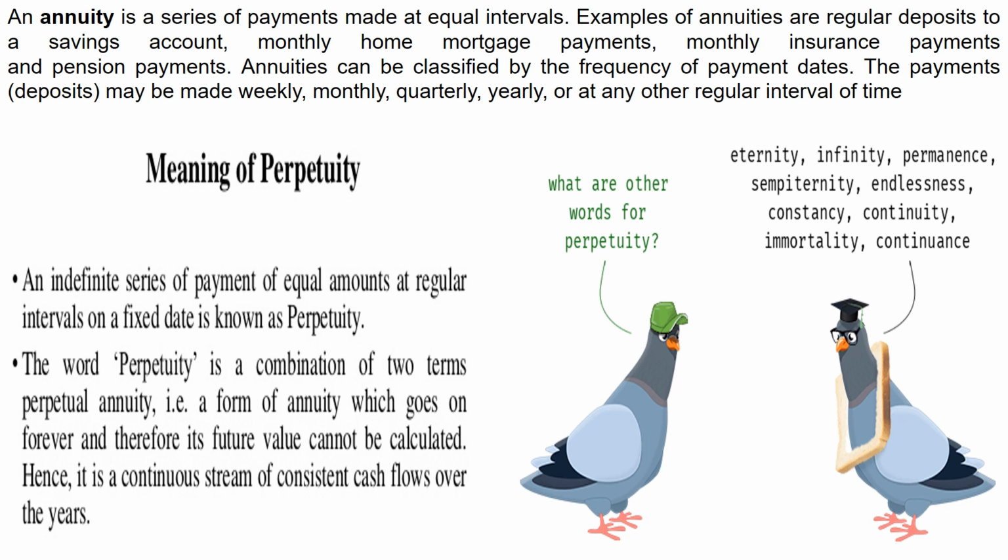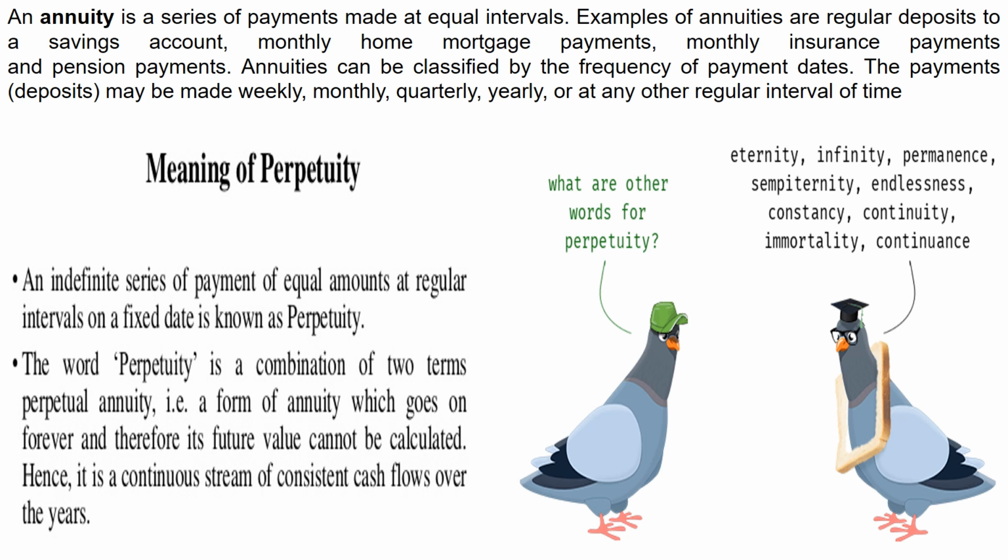This annuity payment can be made weekly, monthly, quarterly or yearly, or at any particular significant regular interval of time. This is the term which is called an annuity.